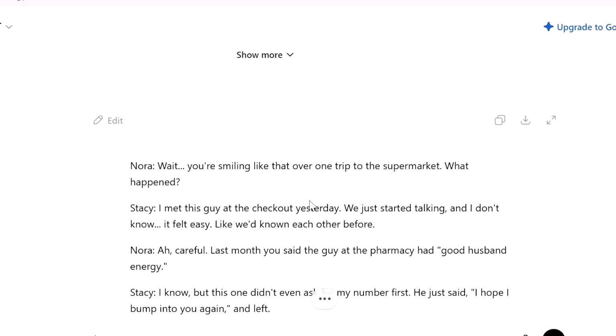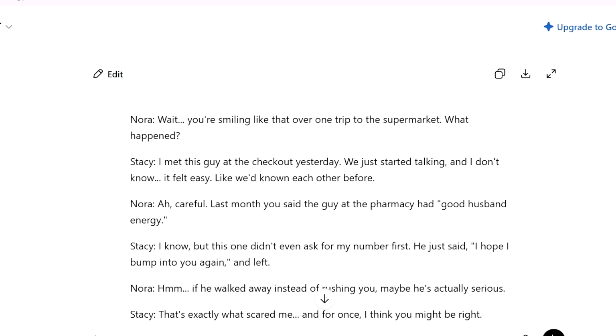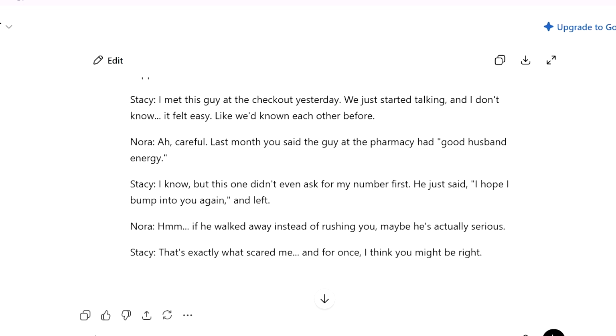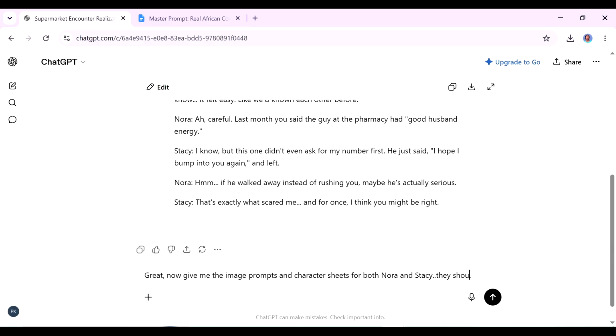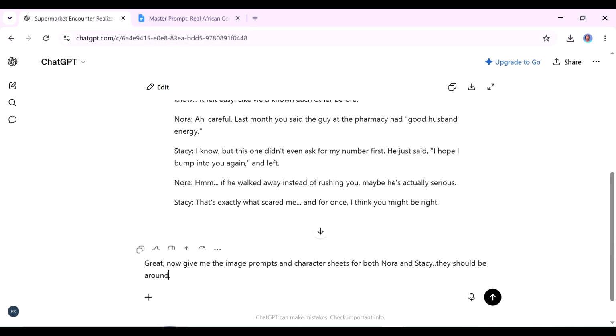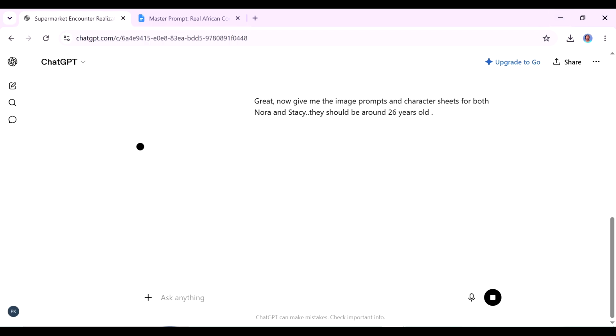The idea is to have maybe 5 to 6 lines of conversation so that you don't run out of your AI credits. The next thing, we want to ensure that we have consistent characters for both Stacy and Nora. This is a prompt that I gave ChatGPT to give me image prompts and character sheets for Nora and Stacy. I also told it that I want them to be about 26 years old.